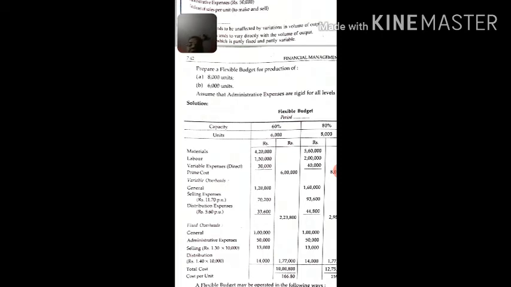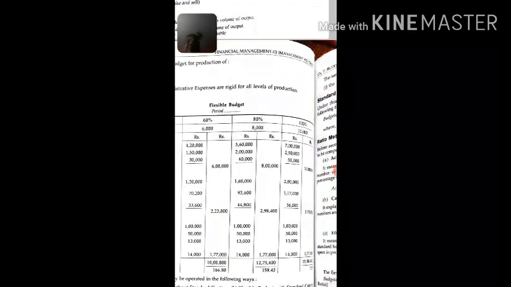So summation of this fixed and variable will give you total cost. Now divide this total cost by the unit. What is the unit? The unit is 6,000 unit. So 10 lakh 800 divided by 6,000 unit, how much will it come? It will be 166.80. I think so far you have understood the concept. The idea is to bifurcate the expenses into fixed and variable, and if there is a semi-variable expense, that will be allocated under the fixed and variable part.